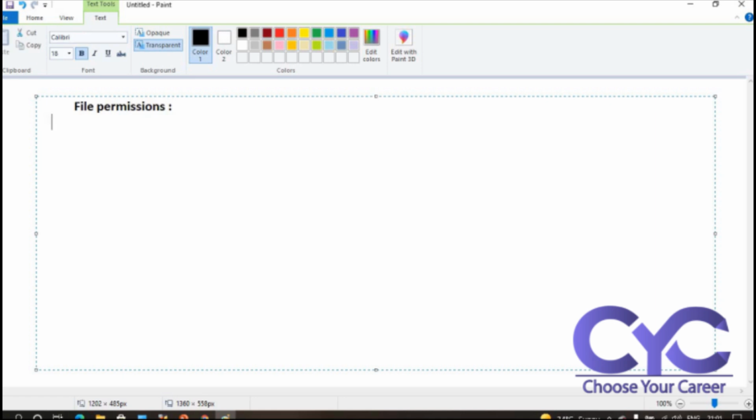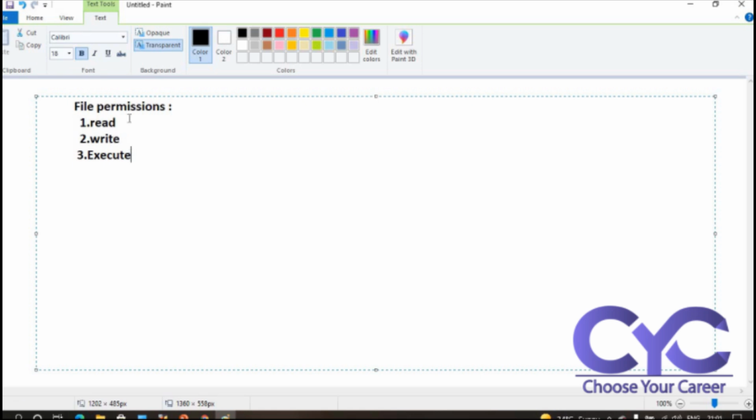As you know, the file permissions are how the computer handles that particular file. The first one is read, the second one is write, the third one is execute. So we have file permissions based upon read, write, execute. These are the file permissions you work with on Linux servers.